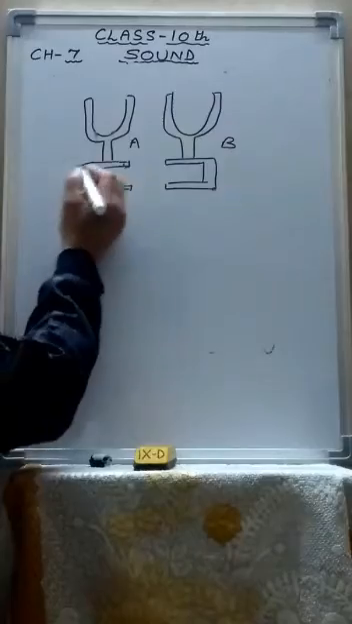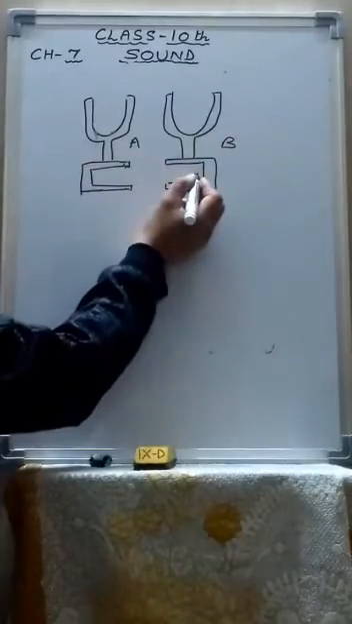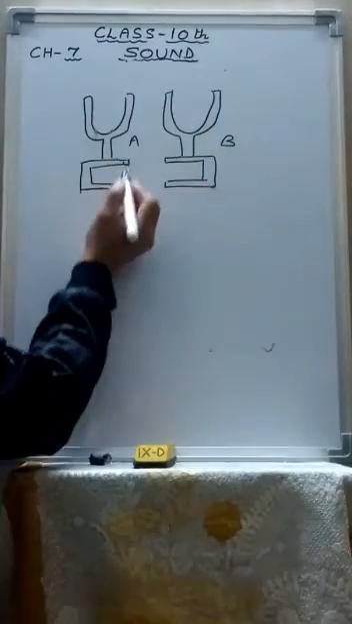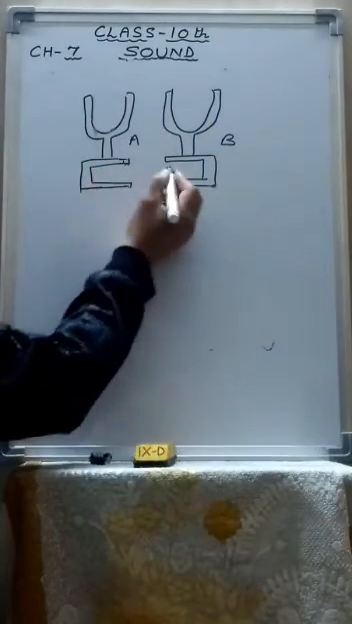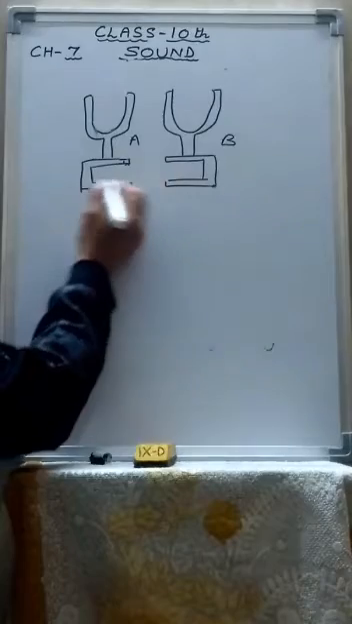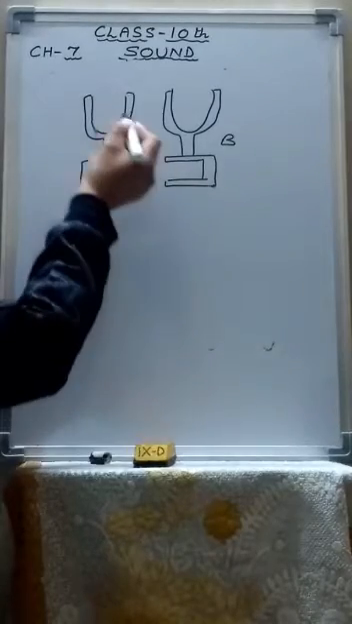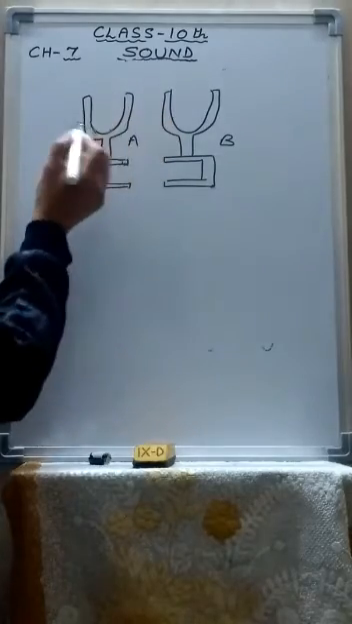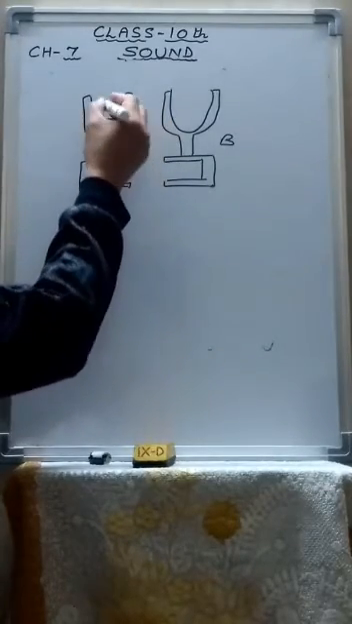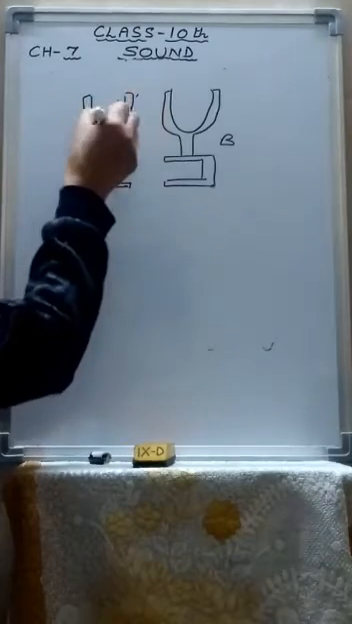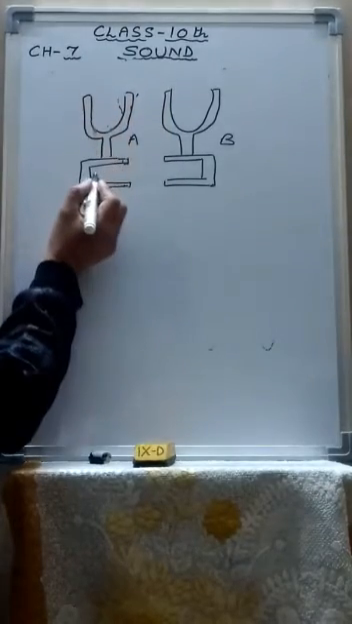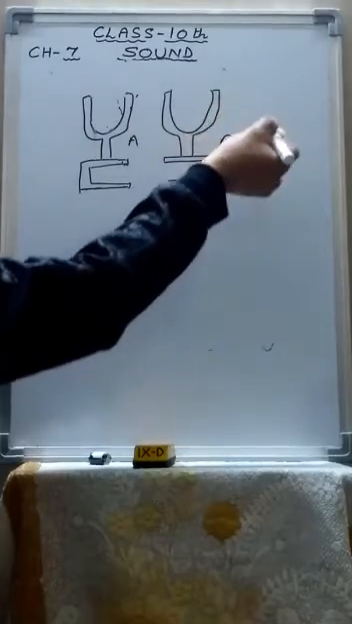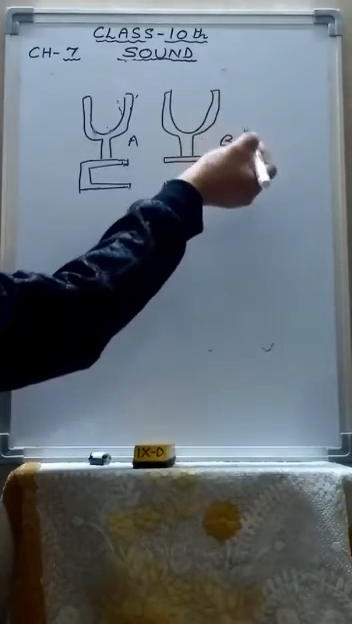Suppose these are two identical tuning forks A and B of the same frequency, mounted on two separate sound boxes such that the open ends are facing each other. Then the prong of tuning fork A is struck on a rubber pad. It starts vibrating. Now we put this tuning fork on the sound box. We will find that the other tuning fork B will also start vibrating, and a loud sound will be heard.